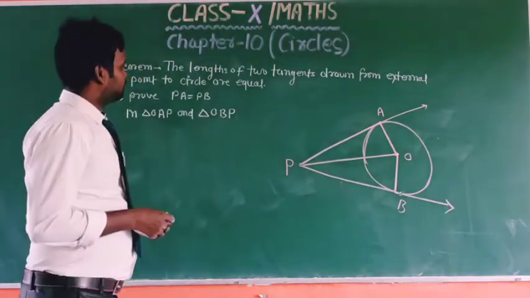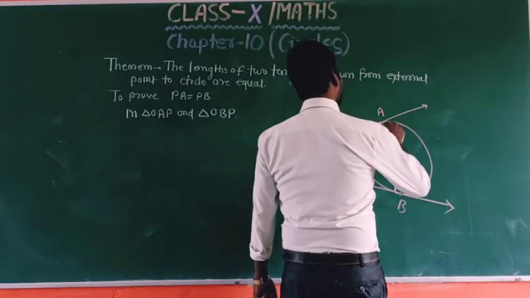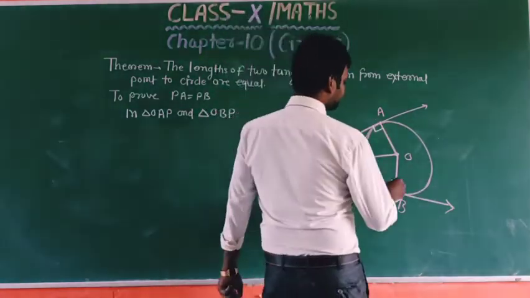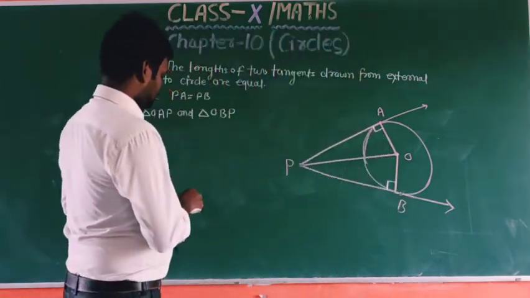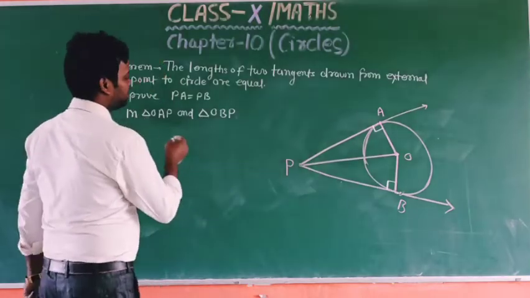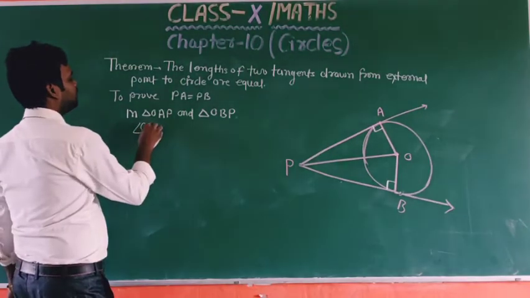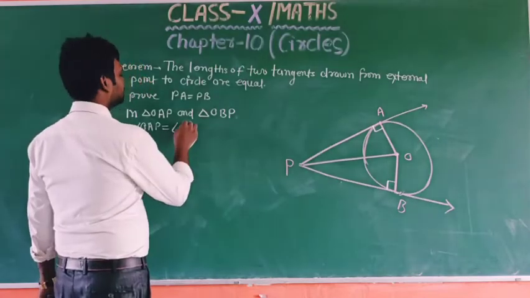Okay children, as we know that the radius is perpendicular to the tangent at the point of contact, so this is perpendicular. So in triangles OAP and OBP we have angle OAP equal to angle OBP.